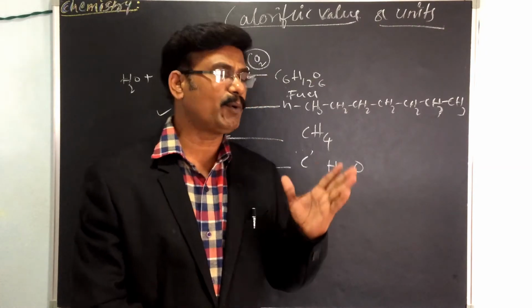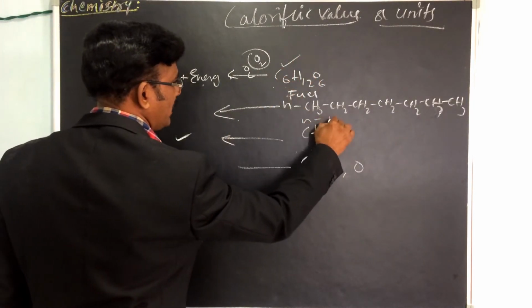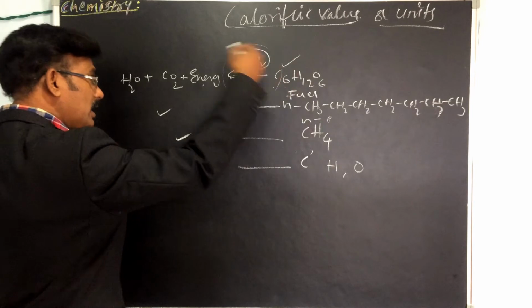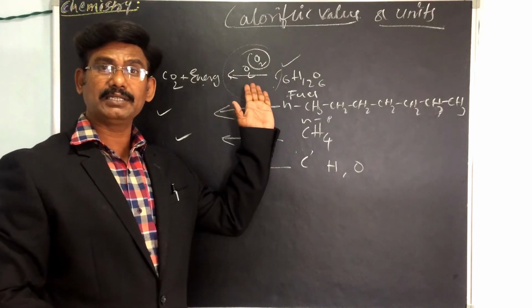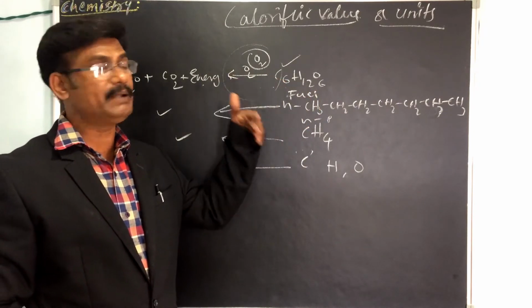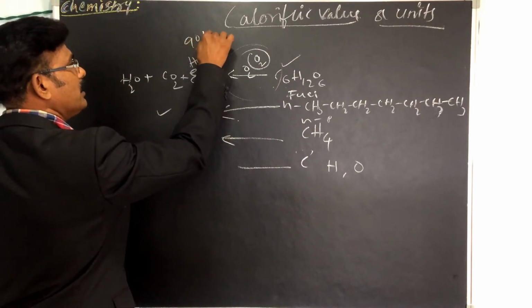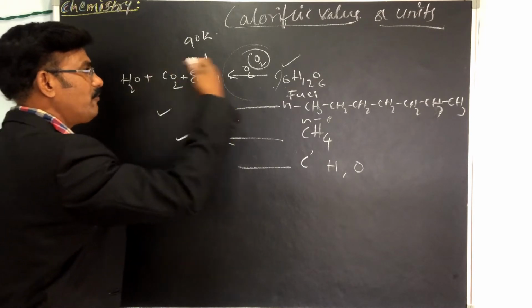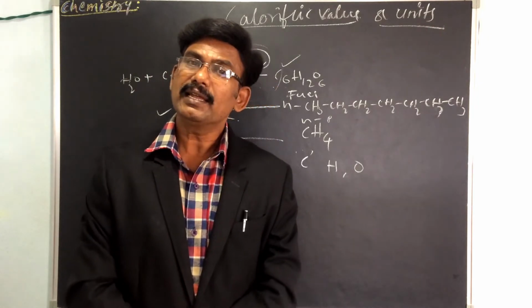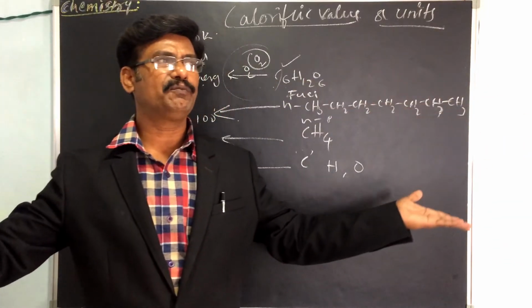For example, when oxidation or combustion, burning in presence of oxygen, takes place in different fuels, different heat is produced. Here the heat produced is 90 kilocalories, here 100 kilocalories. Different fuels produce different amounts of heat. That is termed calorific value. In nature, everywhere, different types of fuels are there.